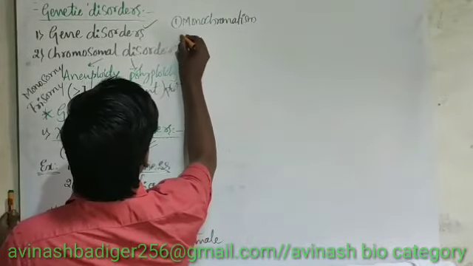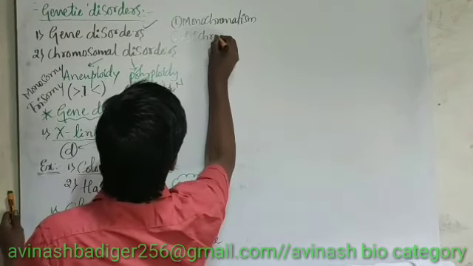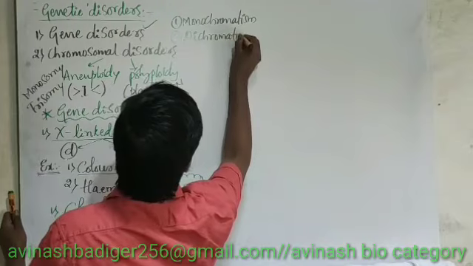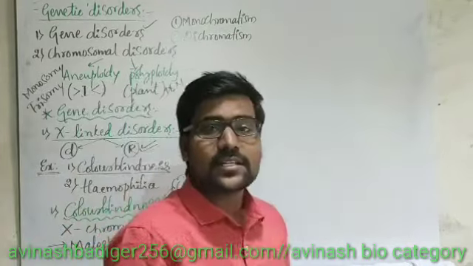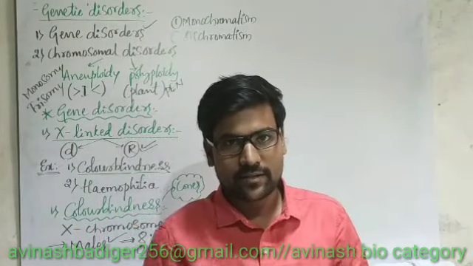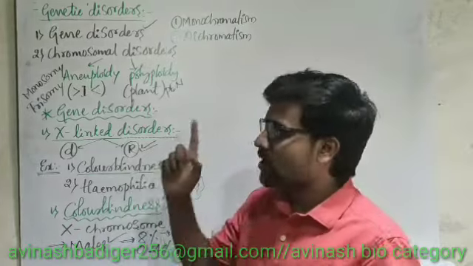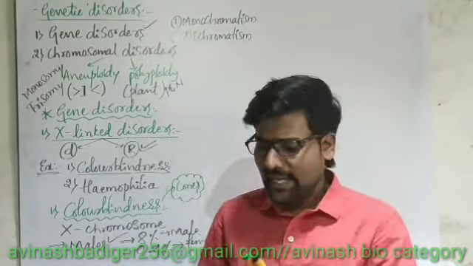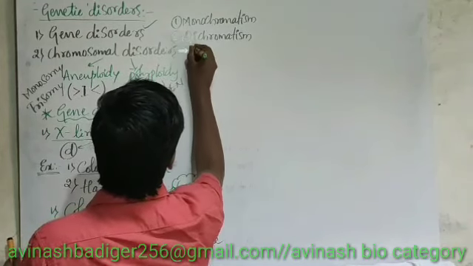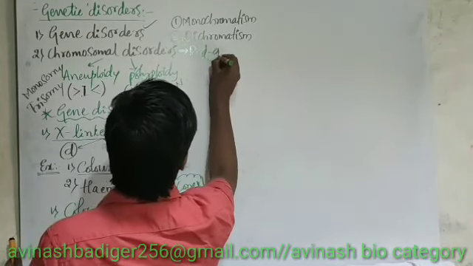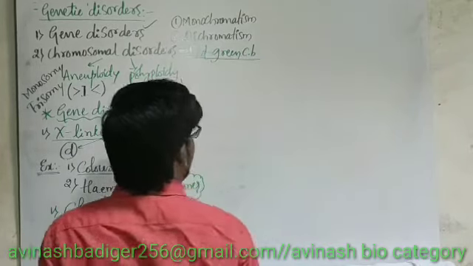And if we consider another condition, dichromatism, it means the person is partially color blind, not totally. The major example is red-green color blindness.